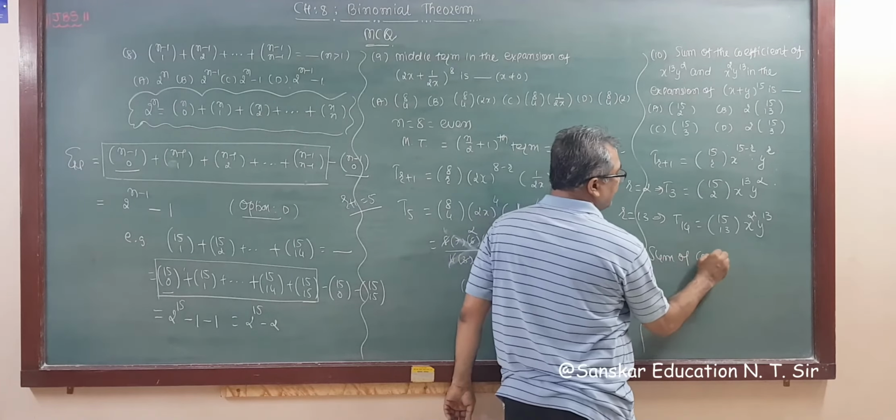So how? If we apply this formula, nCr is equal to nC(n minus r), then this should be 15C(15 minus 2), which is 13, plus 15C13. So the answer is 2 times 15C13. This is the correct answer. That is, option B is your correct answer.